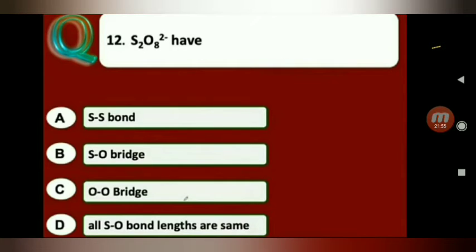Next one. S2O8 2- has S-S bond, S-O bridge, O-O bridge, all S-O bond lengths are same. You see, S2O8 2- is nothing but Marshall's acid, H2S2O8. So in H2S2O8, one peroxy bond is present.